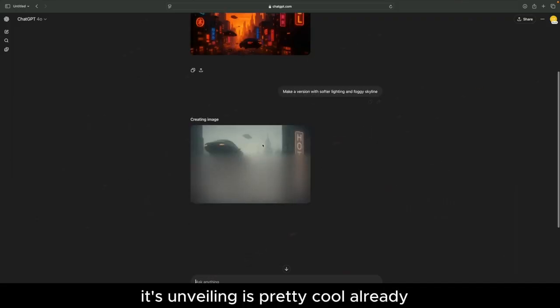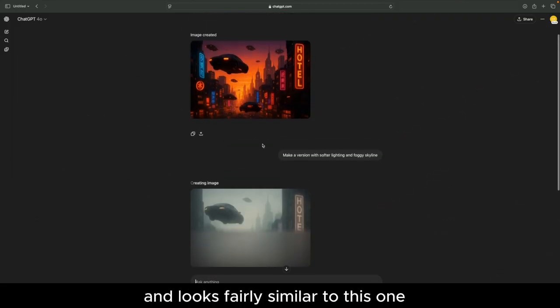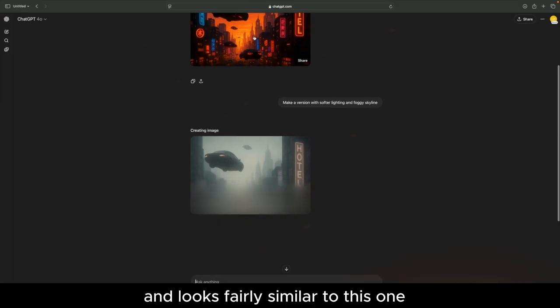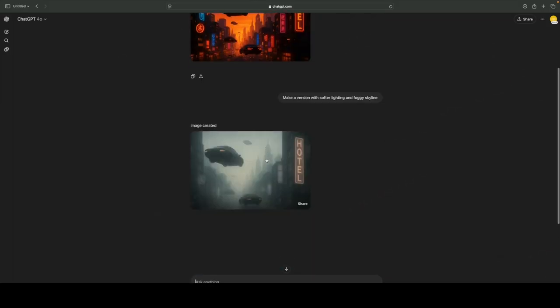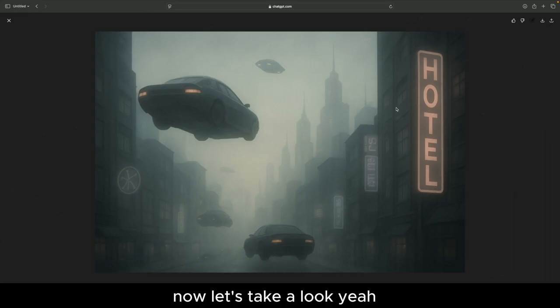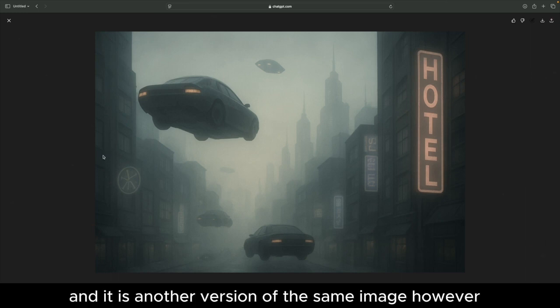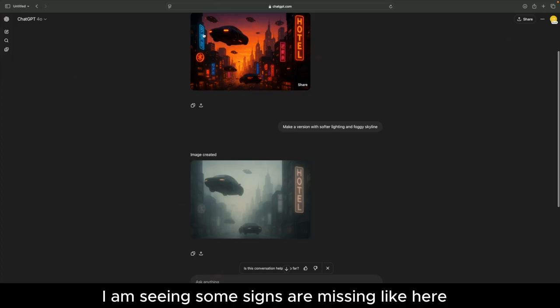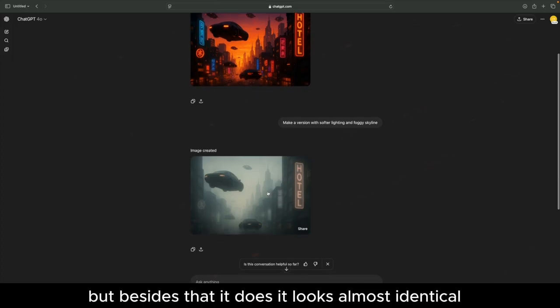Here we can see it's unveiling. It's pretty cool already. It looks fairly similar to this one, which it's supposed to be. Now let's take a look. Yeah, it does look foggy. It is softer lighting, that's for sure. And it is another version of the same image. However, I am seeing some signs are missing, like here, this one. But besides that, it looks almost identical.